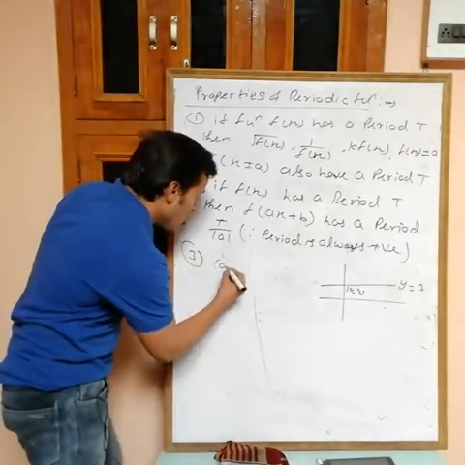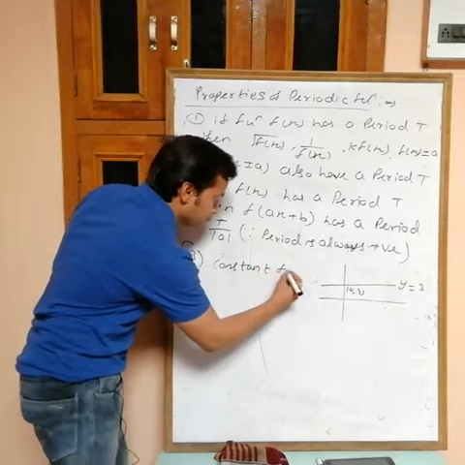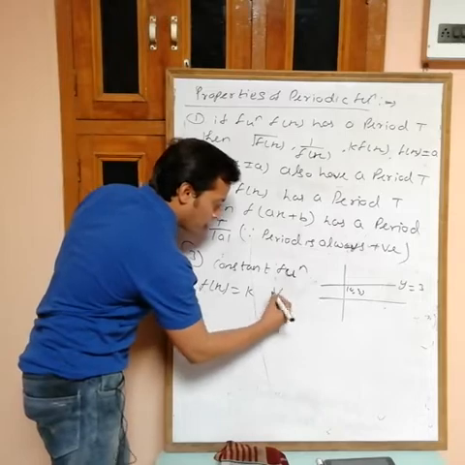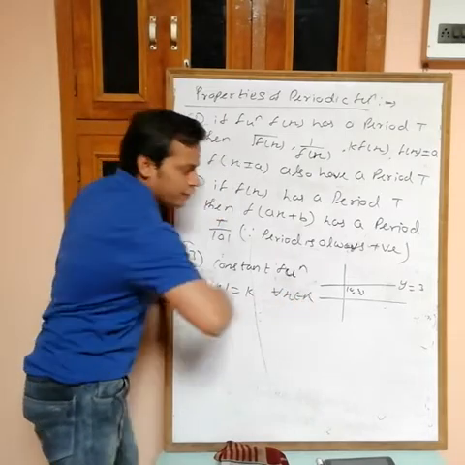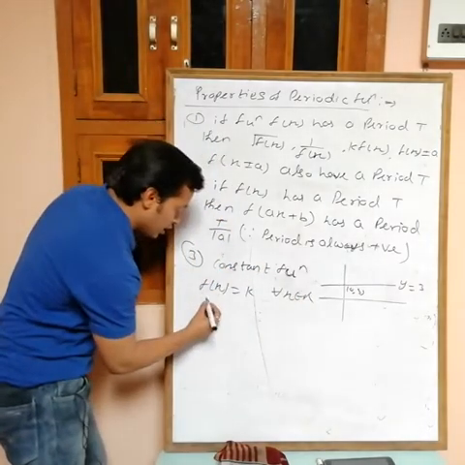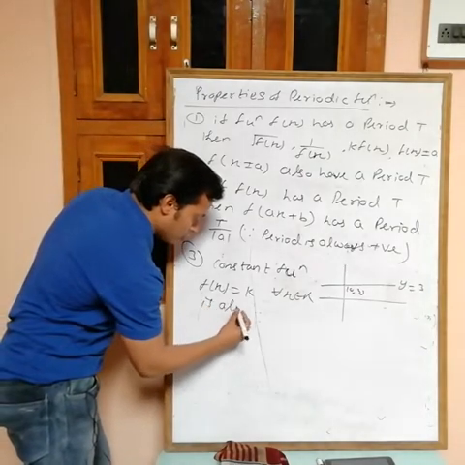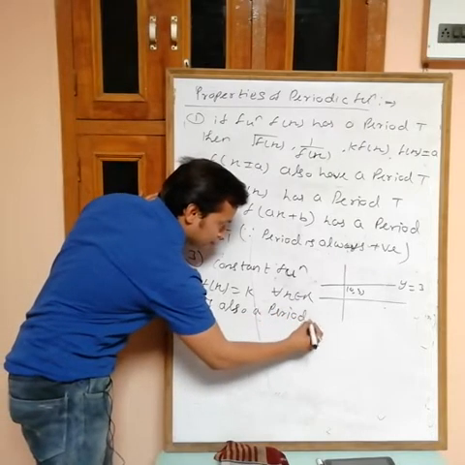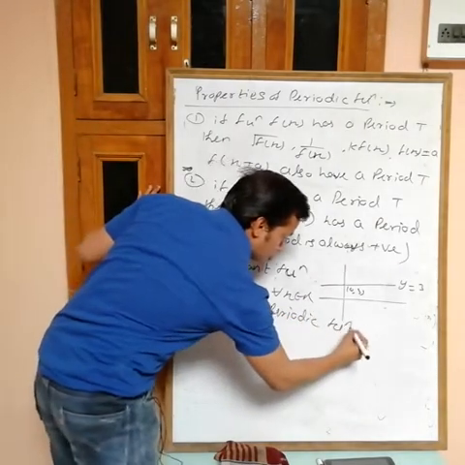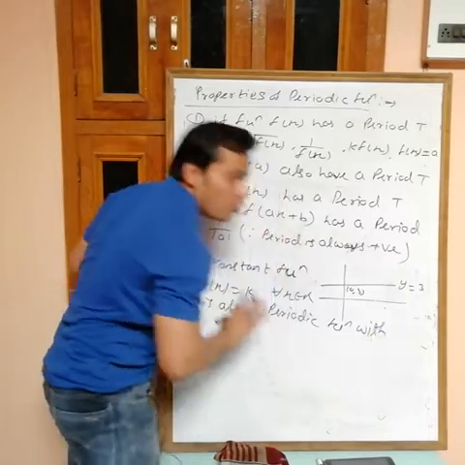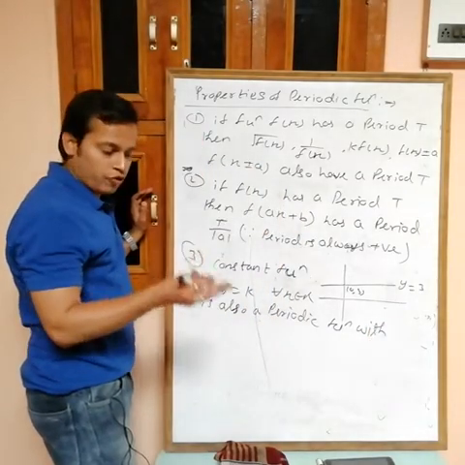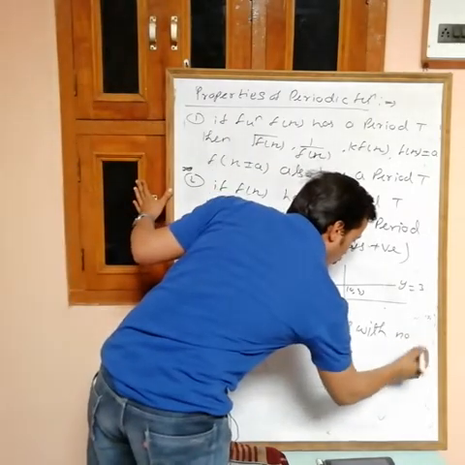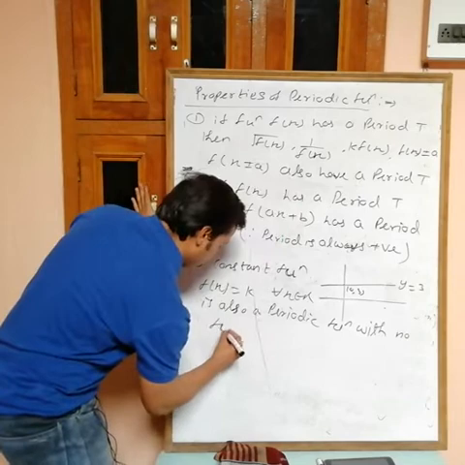So a constant function f(x) = k for all x belonging to R is also a periodic function with no fundamental period. 1, 2, 3, these are all periods, but there is no fundamental period.